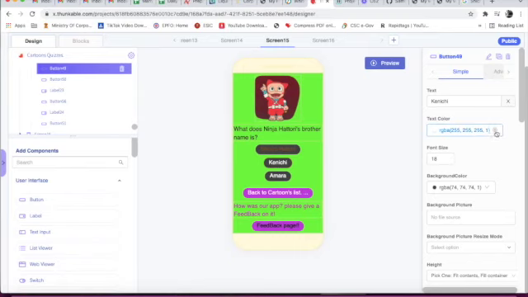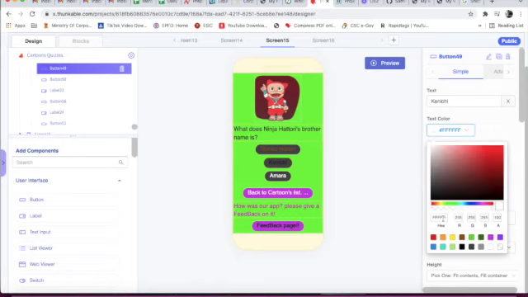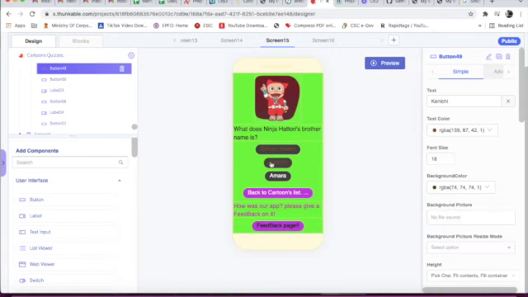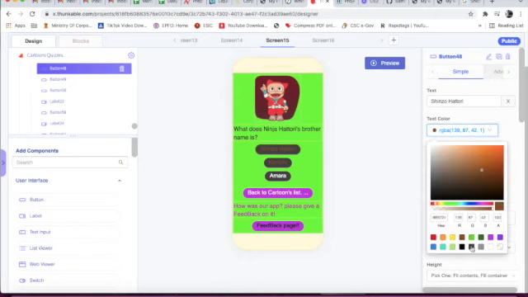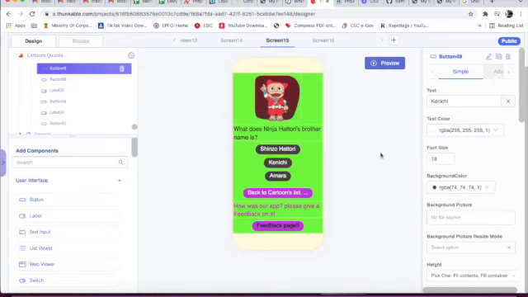You can see here the cross mark. We can paste the hex here and here. So this is also brown. Like this, without changing the color, we can copy the hex and paste it, so the color will be the same.